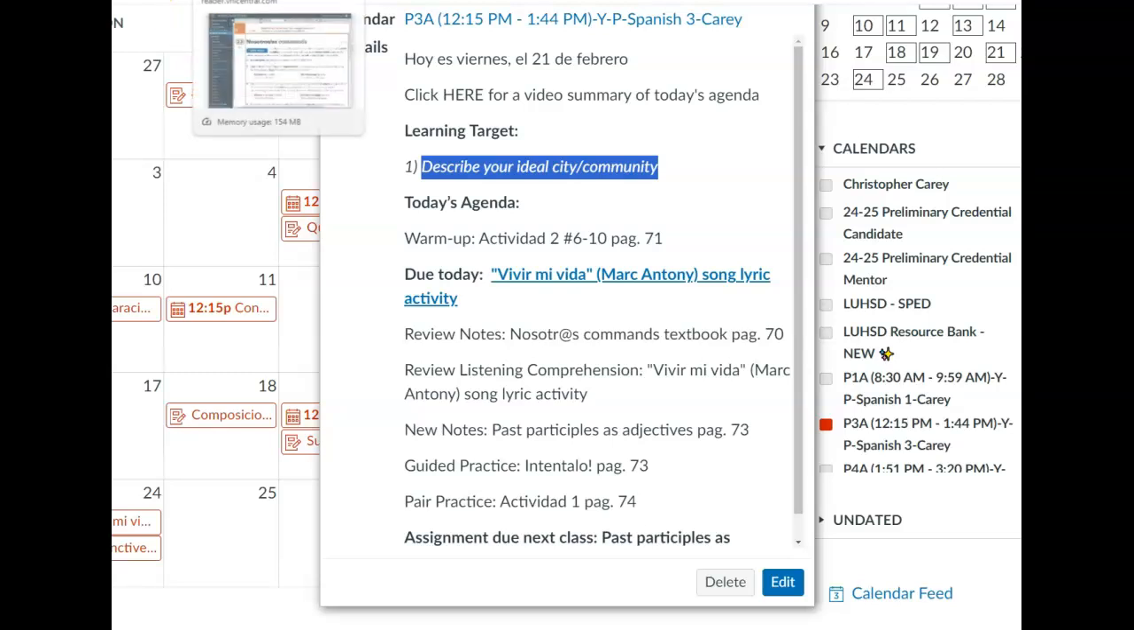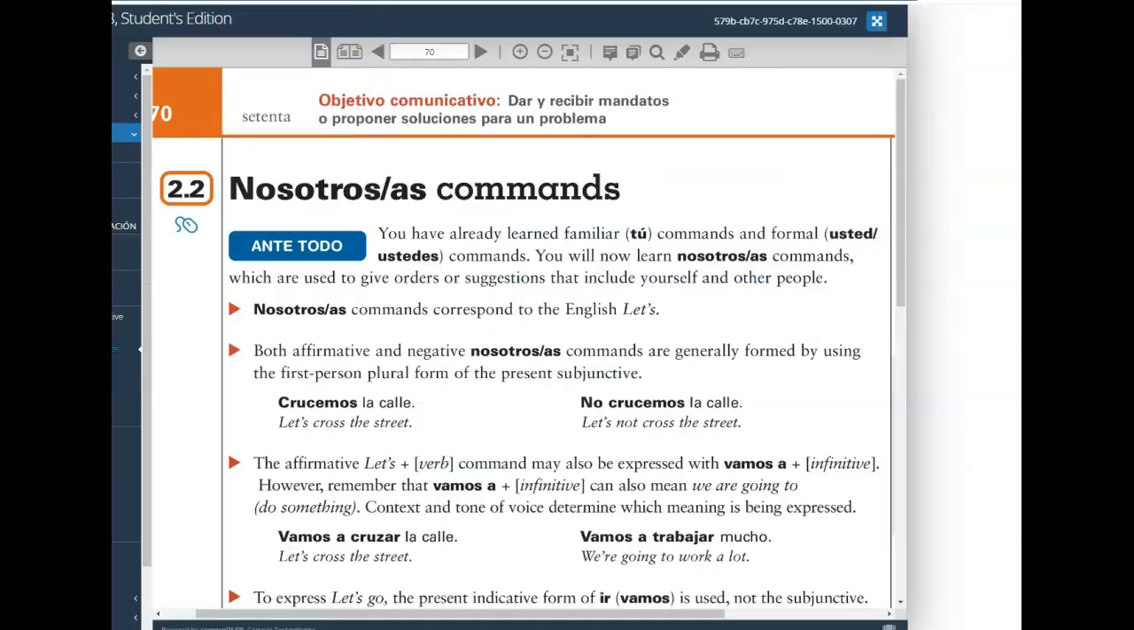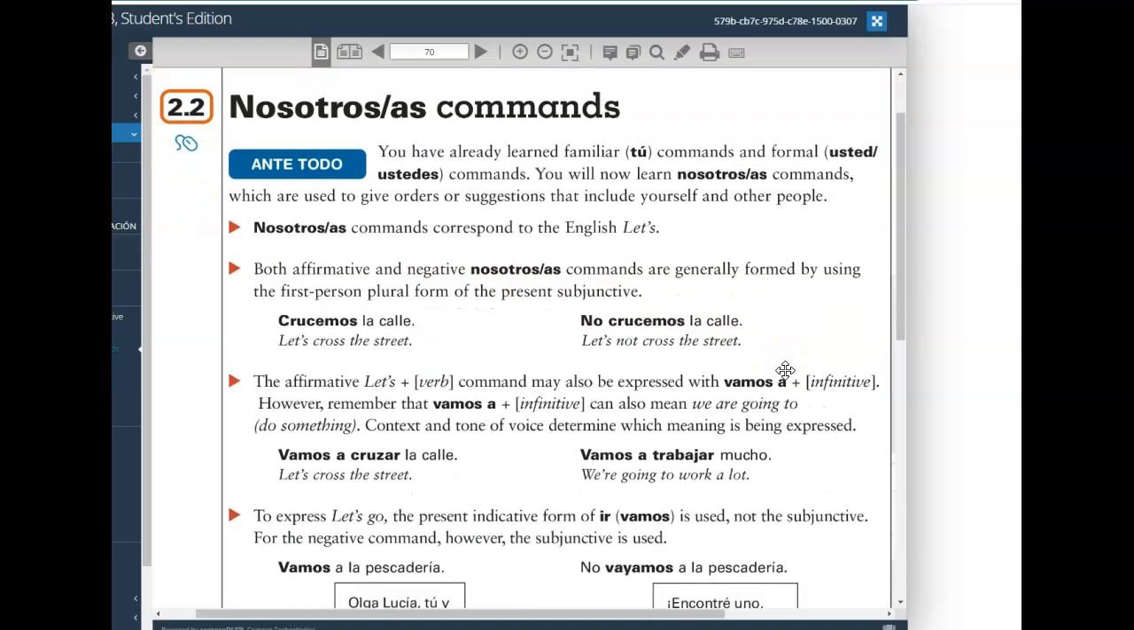Your warm-up on page 71, Activity 2, the last 5 questions. All of these pertain to the Nosotros command form. We talked about how to formulate the Nosotros command form. Generally speaking, it uses the first person plural, the Nosotros form, of the present subjunctive. As you can see from these examples, that is for both the affirmative and the negative form for most verbs, generally speaking.